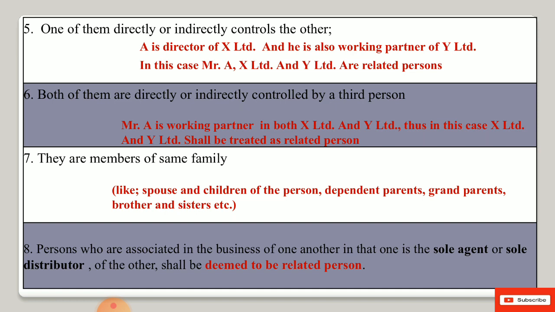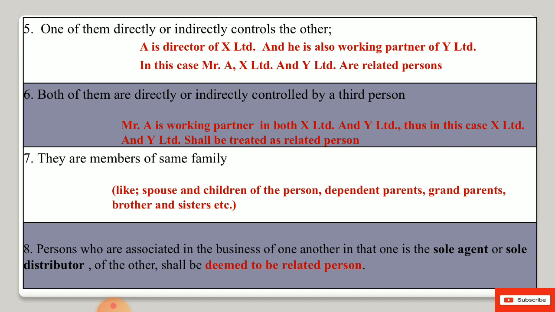Along with that, dependent parents, grandparents, brothers and sisters, who must be dependent, will also be treated as members of the same family, and any transfer of goods and services between these members will be treated as supply under GST.